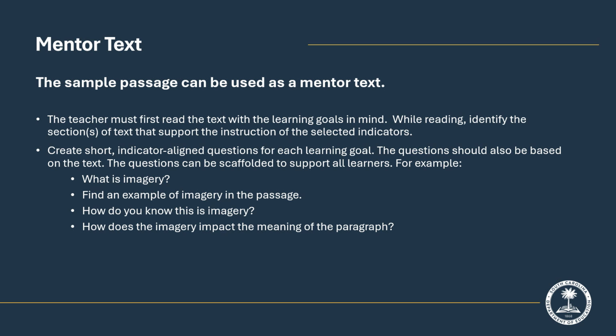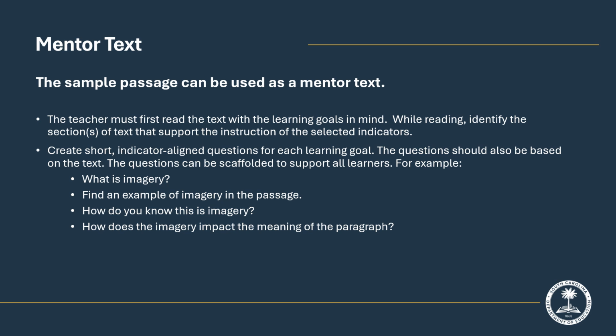By first asking students, what is imagery? You can determine which students need additional support building that knowledge. If you then ask a student to find and show an example of imagery in the passage, it lets you know if they are looking at the correct part of the text to make that determination, or if they are guessing or misreading the text.